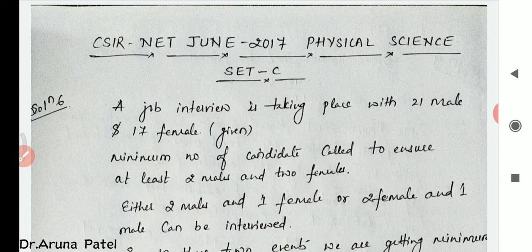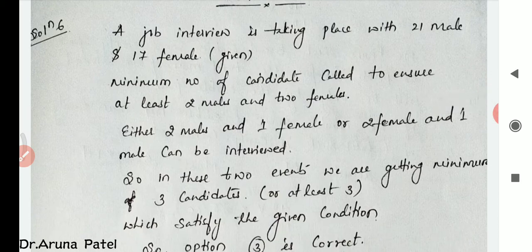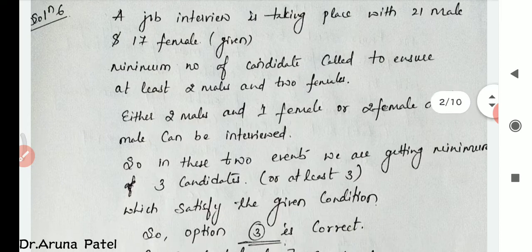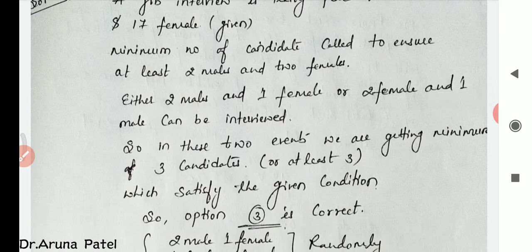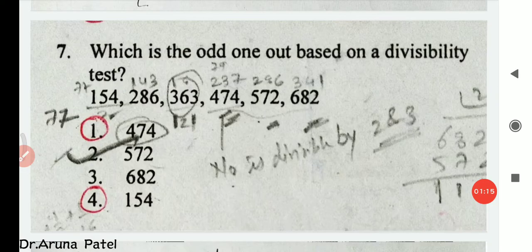A job interview is taking place with 21 male and 17 female given. Minimum number of candidates called to ensure at least two males or two females. Either two males and one female or two females and one male can be interviewed. So in these two events we are getting a minimum of three candidates, which satisfies the given condition, and option number 3 is correct. So this one is the correct answer for this question.